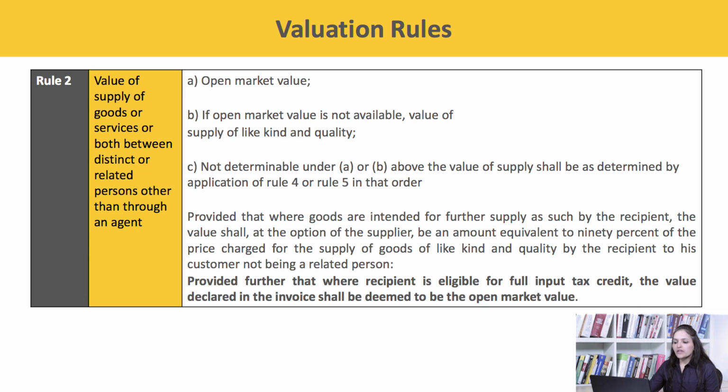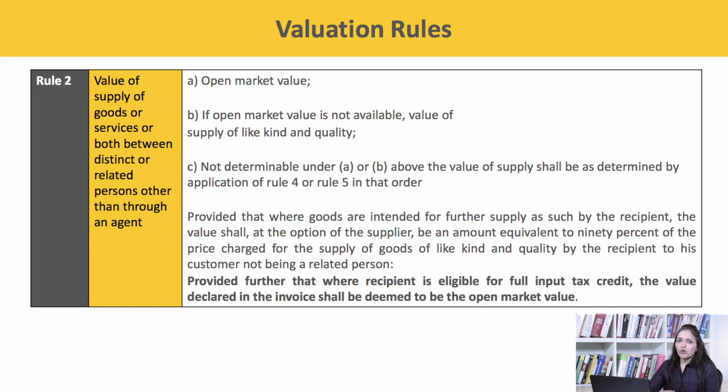Provided that where the goods are intended for further supply as such by the recipient, the value shall, at the option of the supplier, be an amount equivalent to 90% of the price charged for the supply of goods of like kind and quality by the recipient to his customer not being a related person.